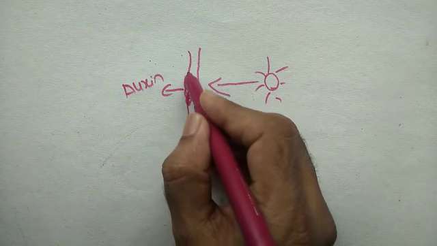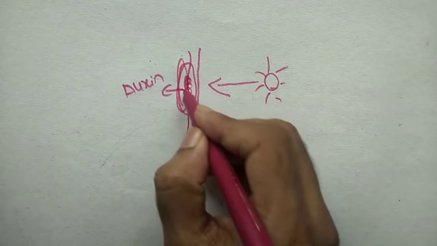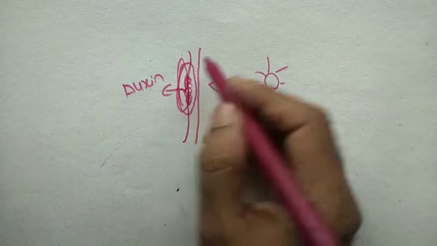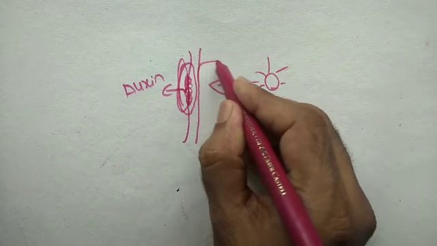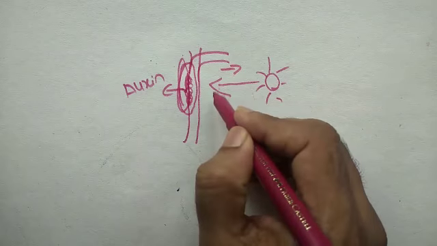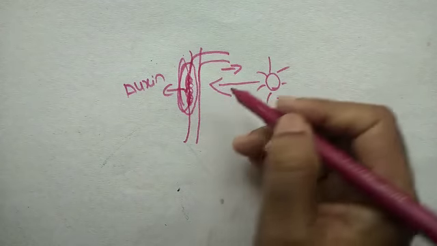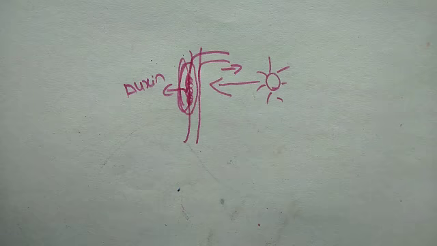As a result, elongation of this part takes place. When the elongation of this part takes place, it becomes heavy and the stem bends towards the sun, and we call it phototropic movement. Okay, let us see it in the options now.